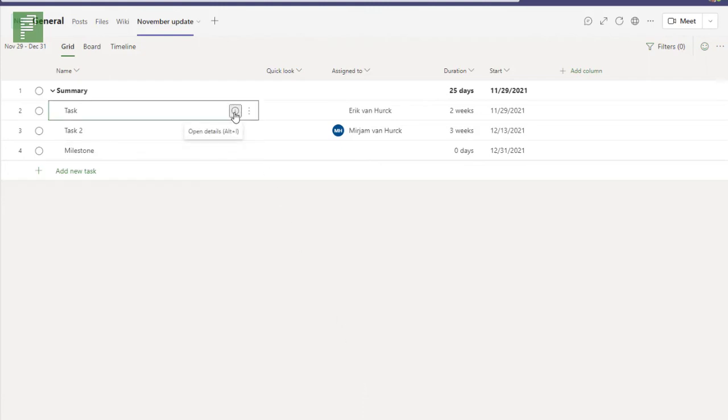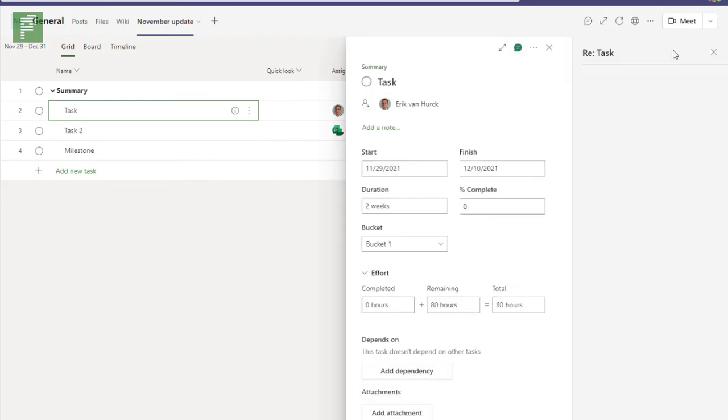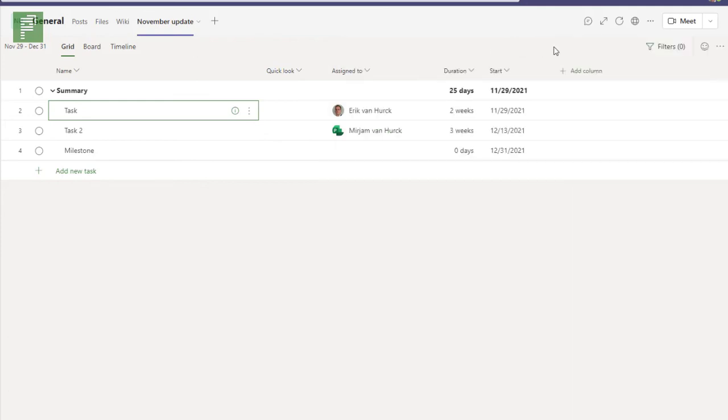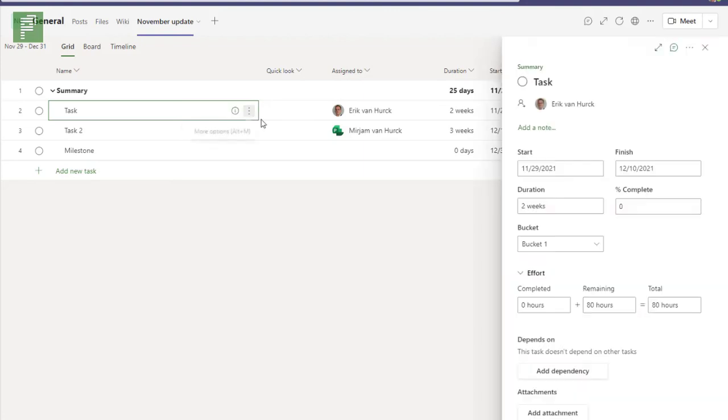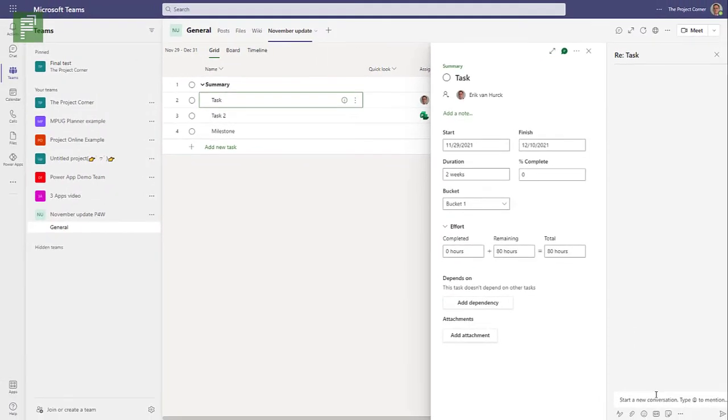So clicking on the open details, I can now navigate to this little balloon. I can open a conversation. If I click on close, it just removes everything that wasn't intended. I click on the balloon and I'll start a conversation.